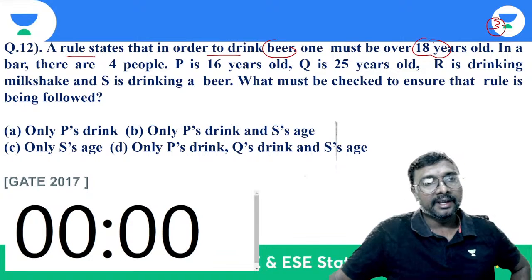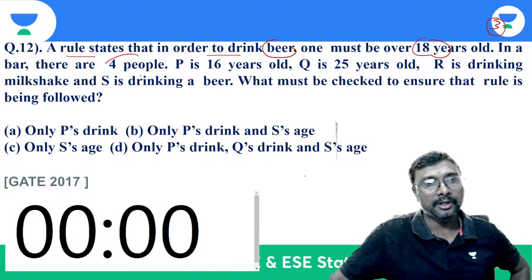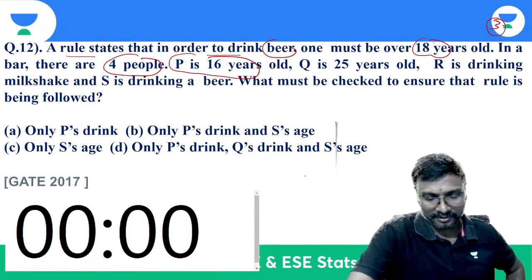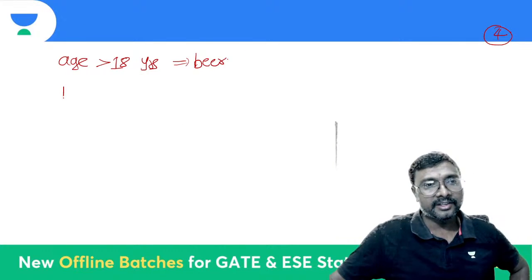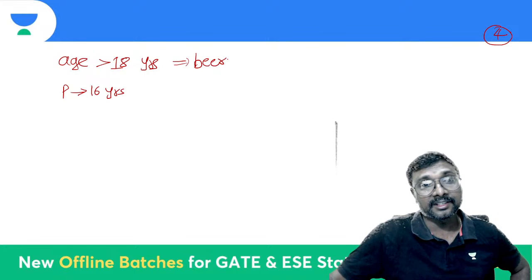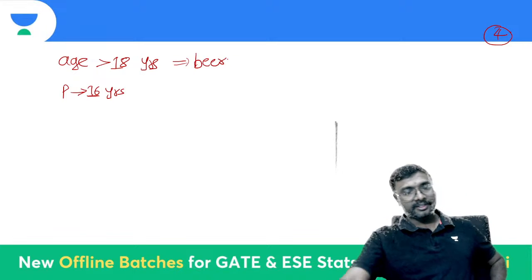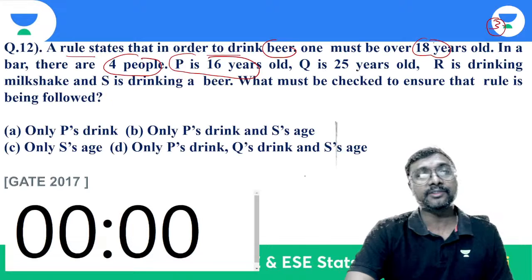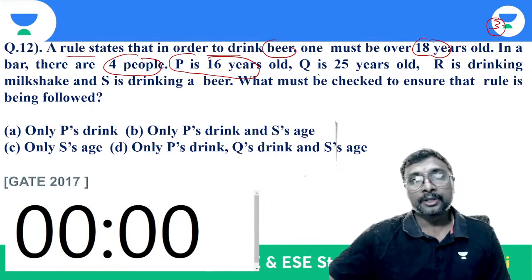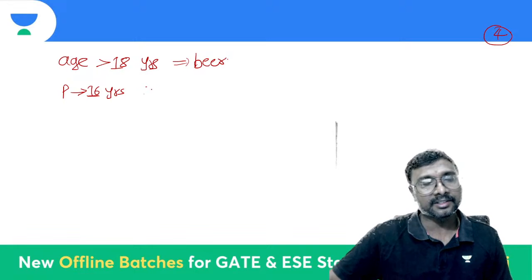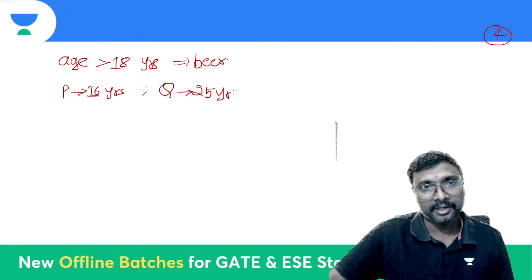Next, second one: in a bar there are four people, right? P is 16 years old. So the age of P will be 16 years, which means he is not allowed to take beer. Q is 25 years old.